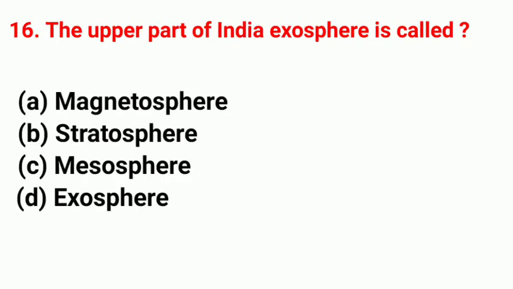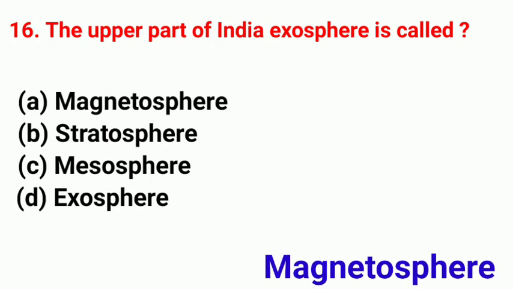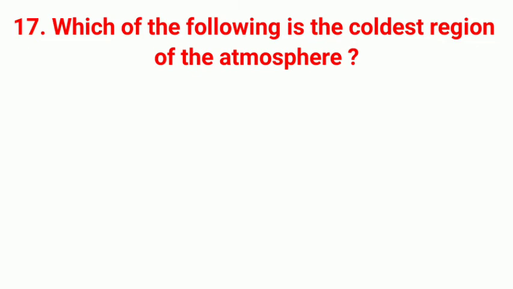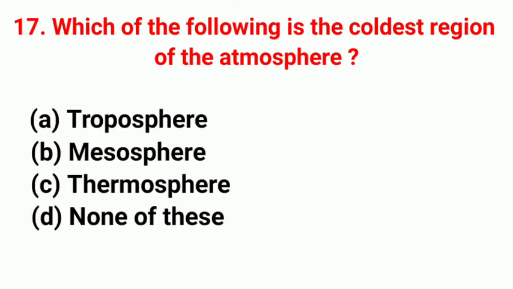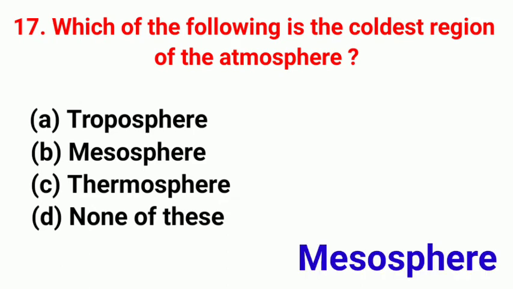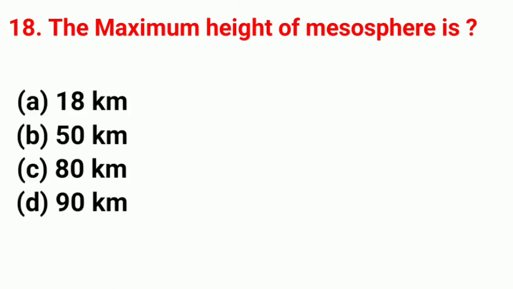The upper part of ionosphere is called. Right answer is magnetosphere. Which of the following is the coldest region of the atmosphere? Right answer is mesosphere. The maximum height of mesosphere is. Right answer is 80 km.